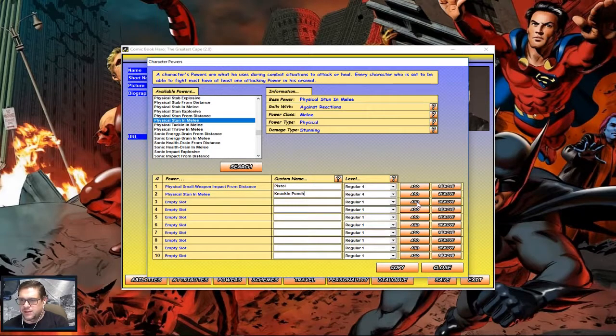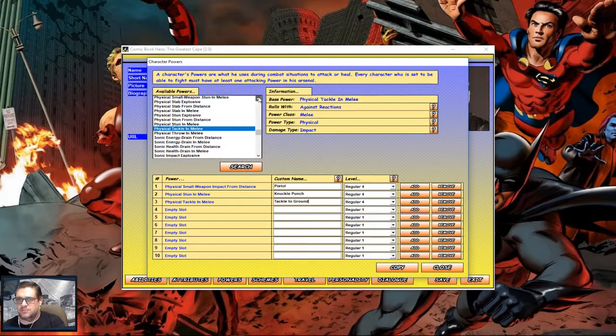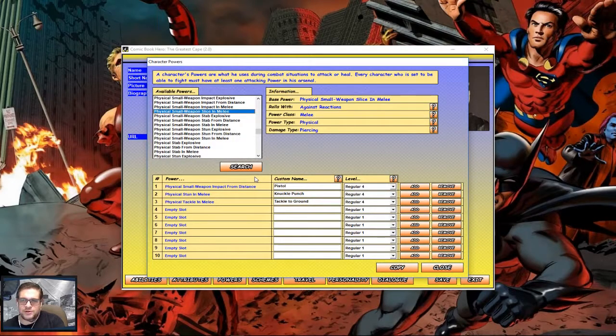And he has a physical tackle because, oops, that's not there. Physical tackle because he's all about getting up and close with them. So we're going to call it tackle to ground. And that's pretty much all he's going to have that I can think of that he uses. I've never seen him really use anything else. Maybe a physical slice in melee because he may pick up a sword or something. But we'll add that in here right now.